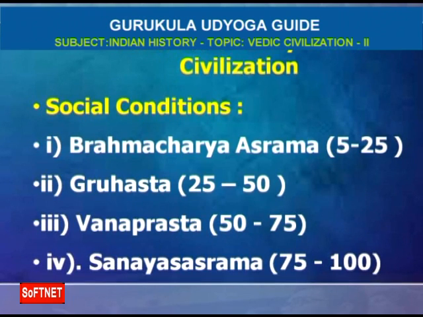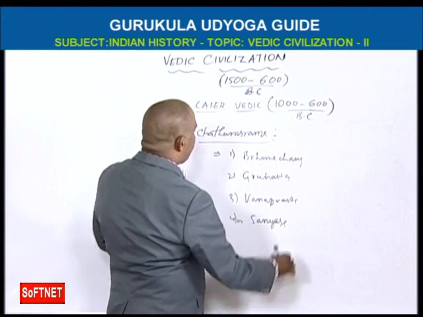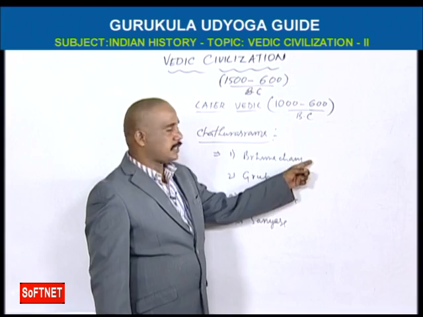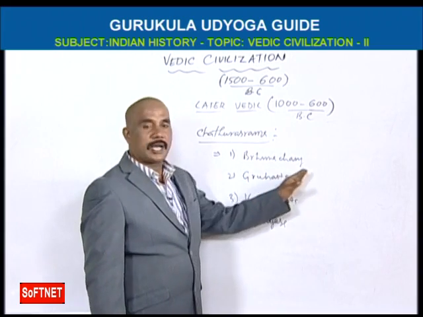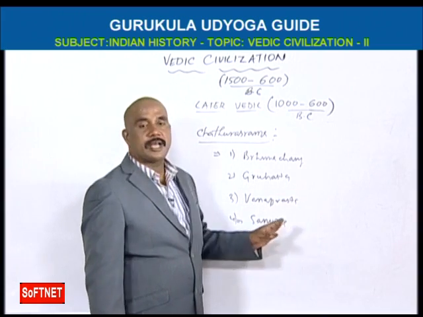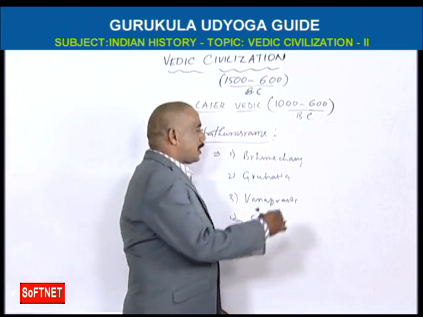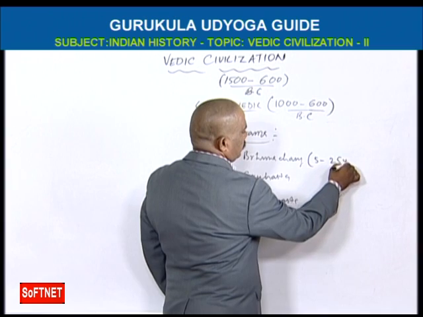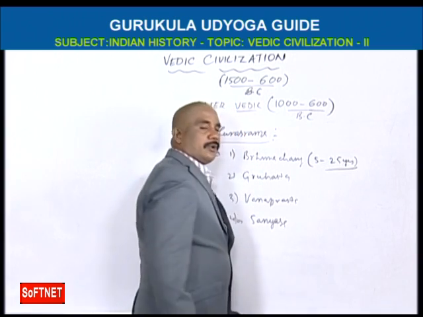And fourth, Sannyasa. These are called the 4 ashramas in human life. Brahmacharya is from 5 to 25 years of age.